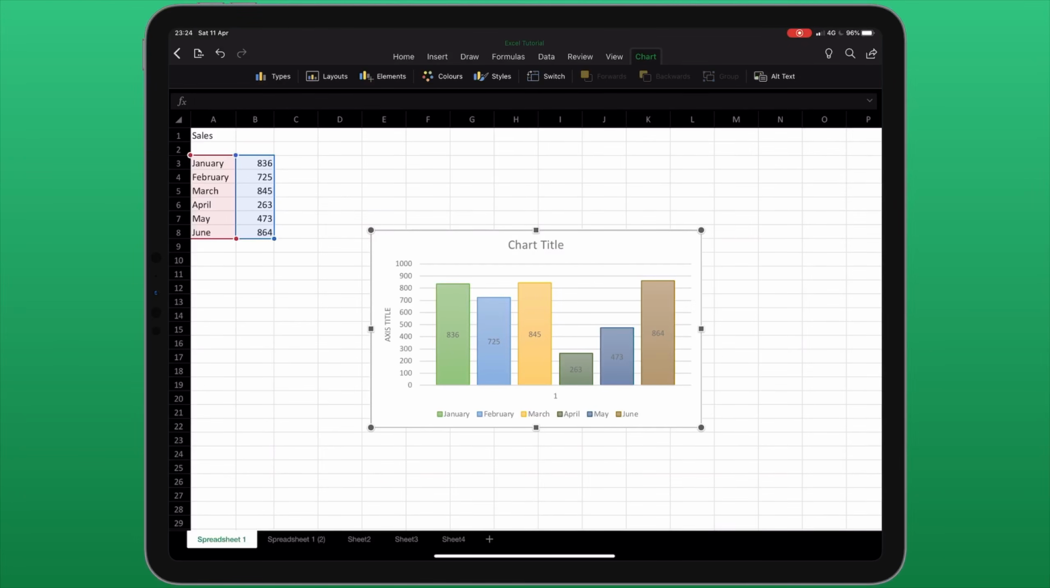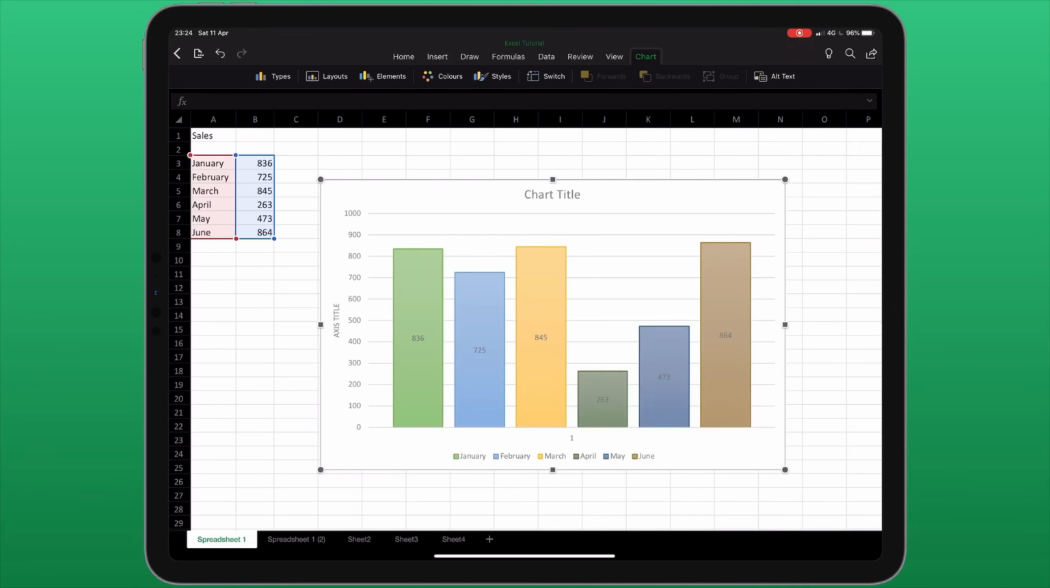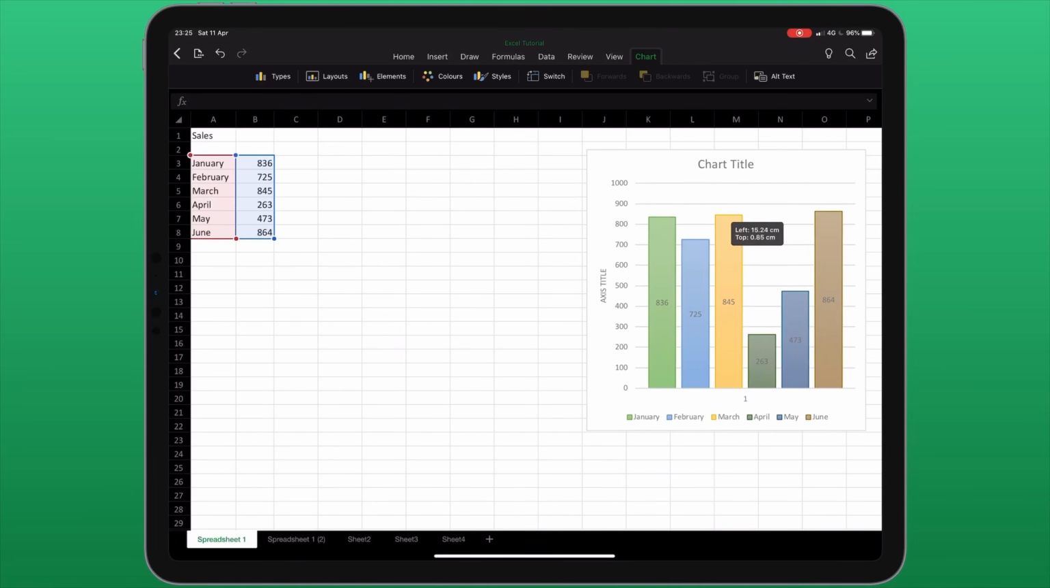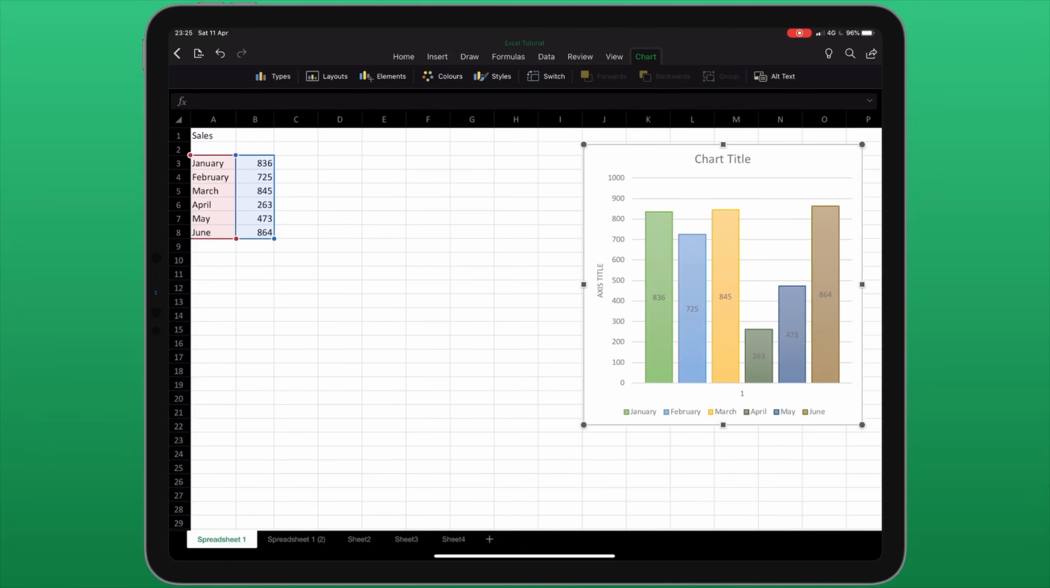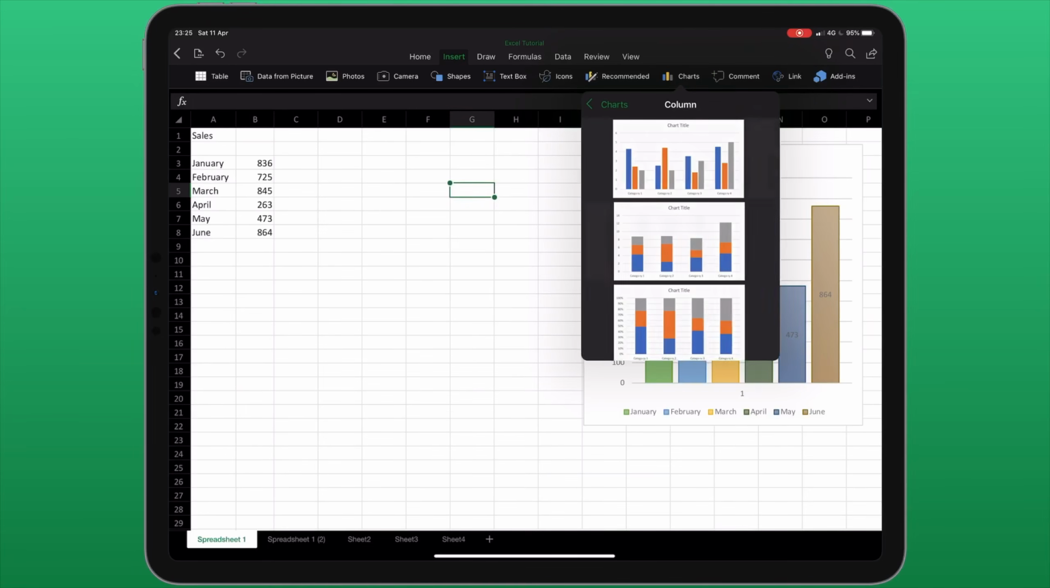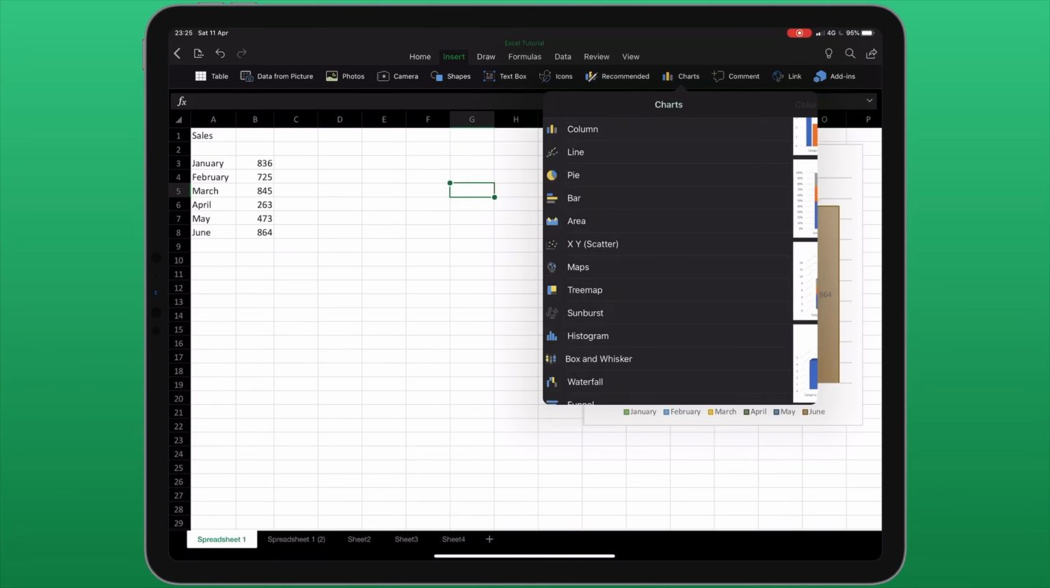Just like with an image, you'll notice with the chart selected, you can see a number of circles and squares along the edge. And this allows me to resize the chart as I see fit. If I tap and hold on the chart, I can move it to a different location on the spreadsheet. The next icon along allows me to insert a chart, which functions much the same way as we just discussed, but I have many more options to choose from.